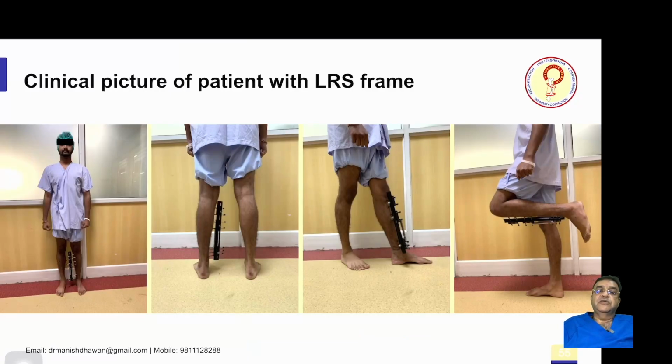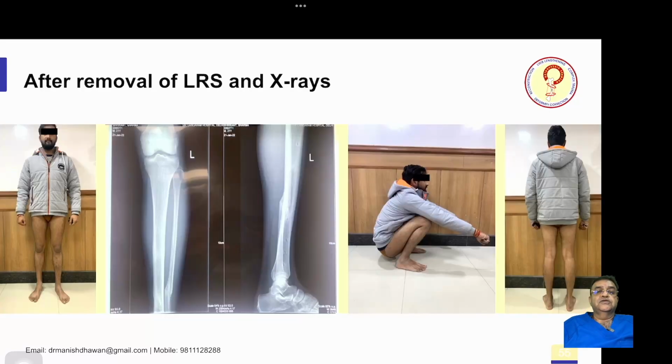You can see his knee movements also, putting full weight, no problem. So this is after removal of the frame, and I've also removed the cannulated screws, and you can see his knee movements, almost 90 degrees of movement.